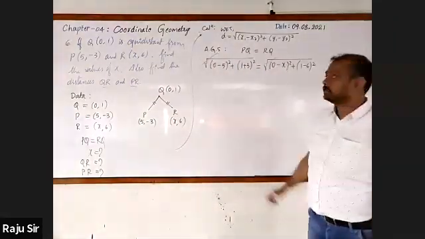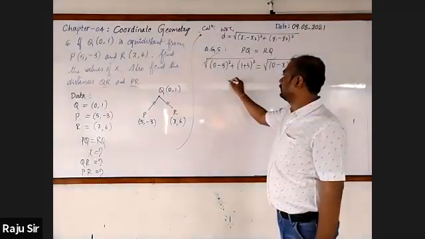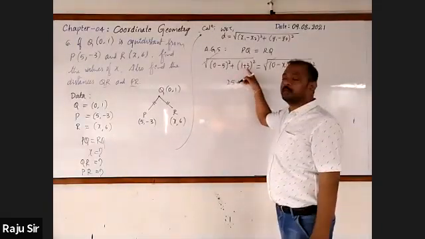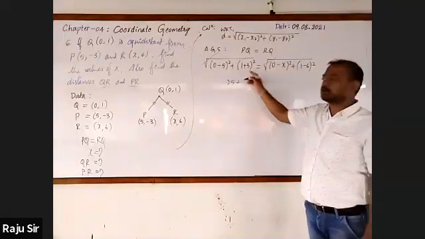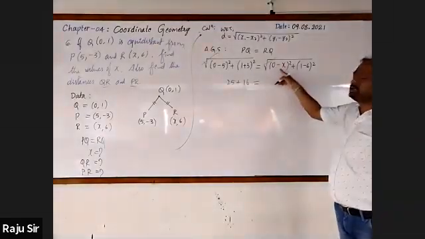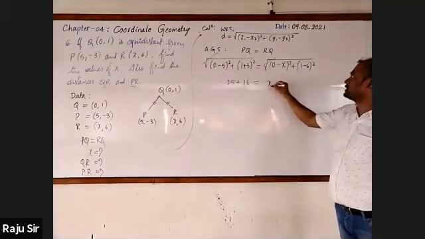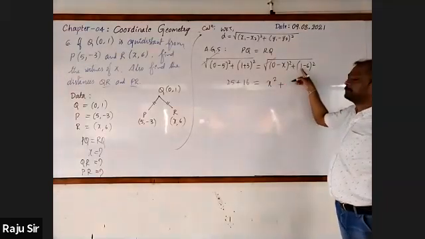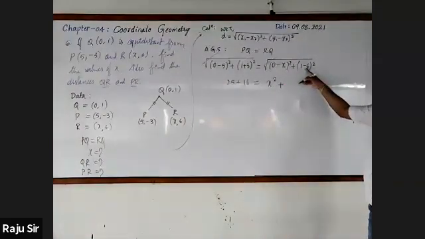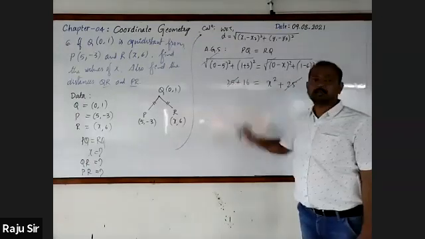The roots get cancelled. 0 minus 5 is minus 5, whole square is 25. 1 plus 3 is 4, 4 square is 16. 0 minus x is minus x, whole square is just x square. Plus 1 minus 6 is minus 5, whole square is 25.